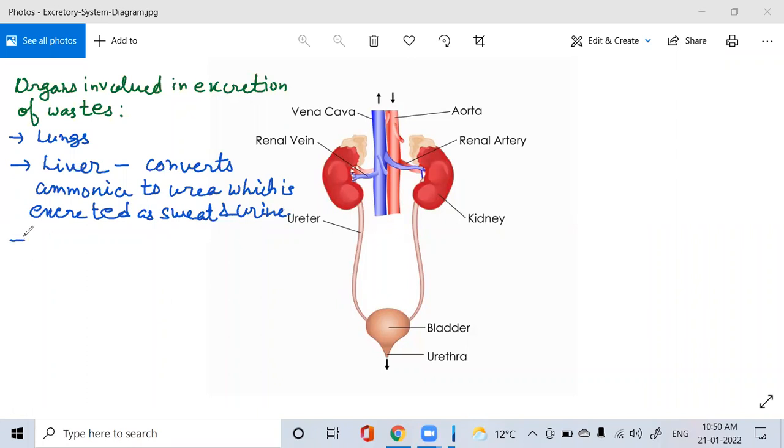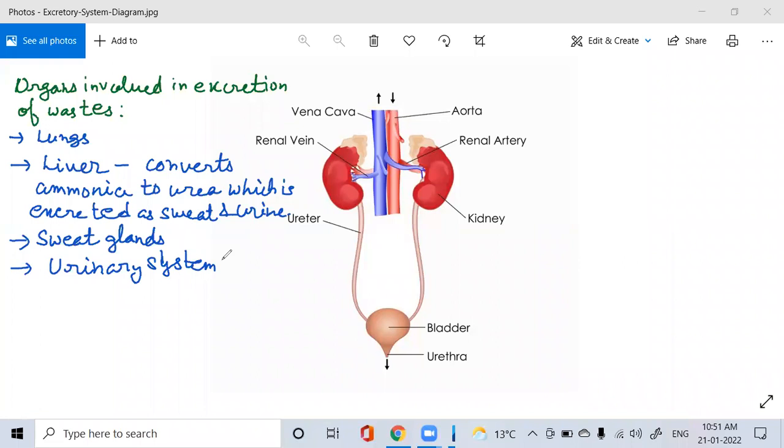Okay, then after this we have sweat glands. What is their function? We know that sweat excreted through the sweat glands in the skin eliminates water, urea and salts, right? So these are the sweat glands which are also helpful. Now the excess urea, uric acid, water and other waste products are filtered out by the urinary system. We have the urinary system, where urea and uric acid all get filtered. Feces formed after digestion of food is expelled through the rectum.